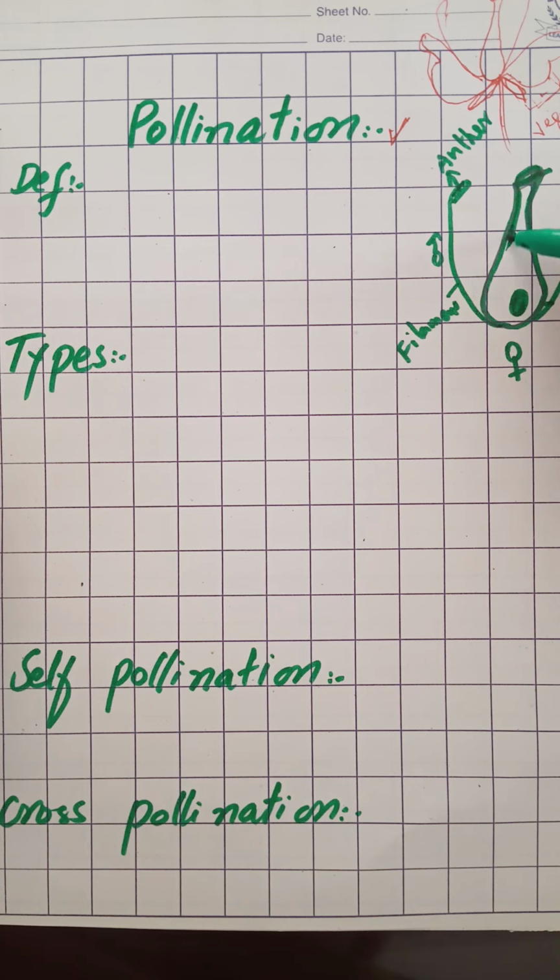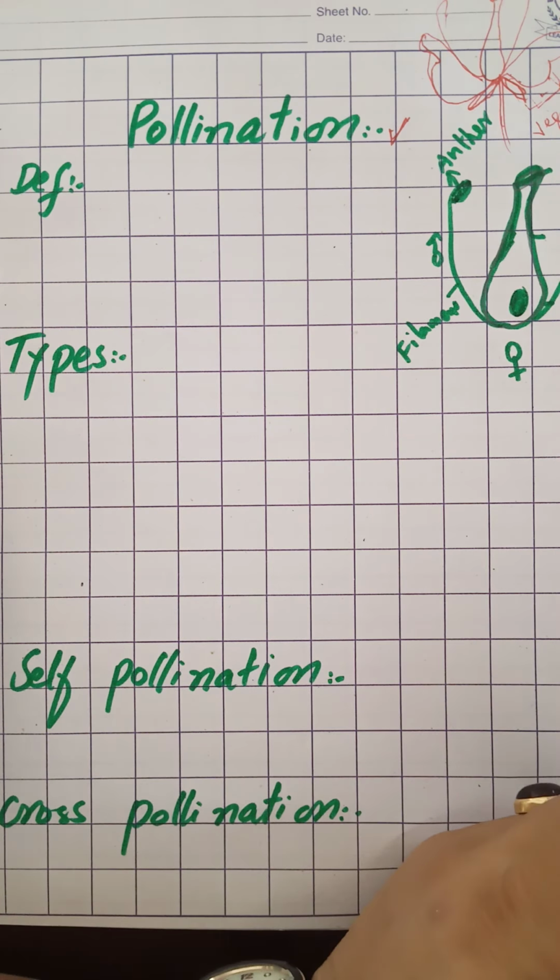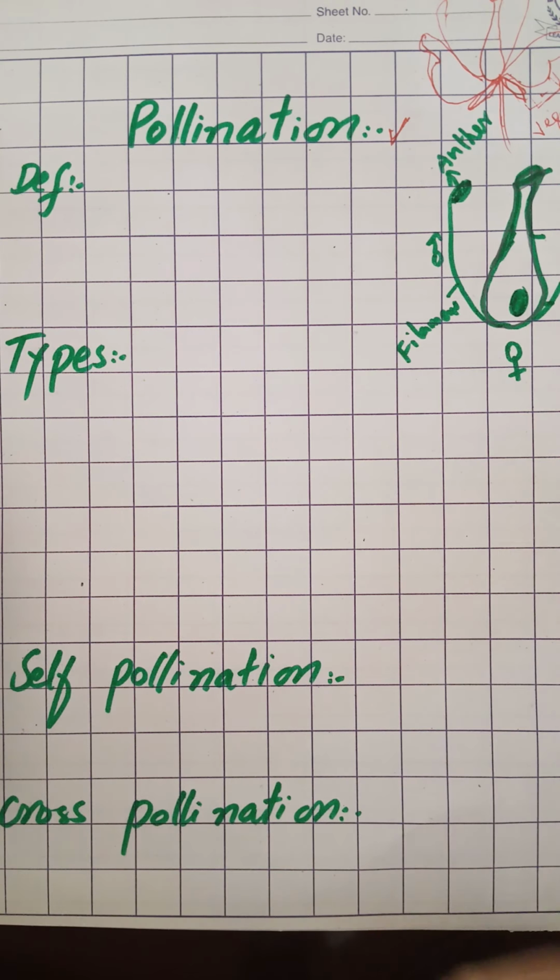Now the female reproductive part is the carpel. The male reproductive organ of the flower is the stamen. The female reproductive cell is this ovule, and the male reproductive cells are the pollens, which are produced inside the anther. So today our topic is pollination. What is pollination?